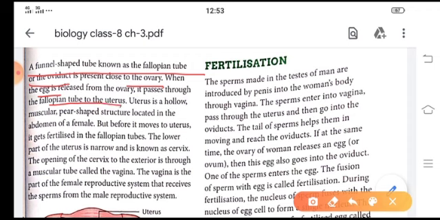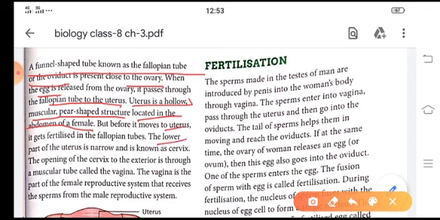Next is the uterus. It is a hollow, muscular, pear-shaped structure located in the abdomen of a female. The egg passing through the fallopian tube to the uterus, if it gets fertilized in the fallopian tube by a sperm, fixes itself in the uterus wall.